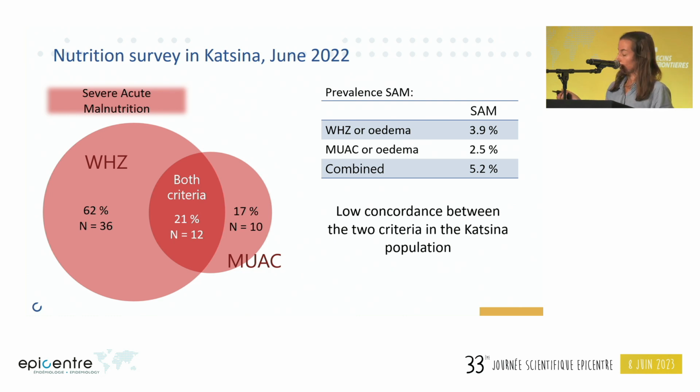The circles displayed here represent the number of children diagnosed by SAM by either weight for height, MUAC, or in the overlapping areas, both criteria. Among children identified as SAM in the survey, 21% of the children were classified as SAM with both criteria, and more than half were classified as SAM with only the weight for height Z-score. These results indicate that there is a low concordance between the 2 criteria in the Katsina population.